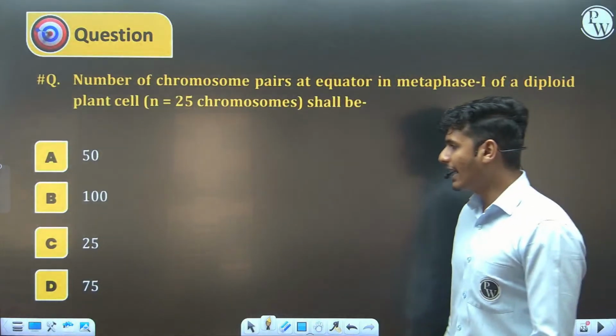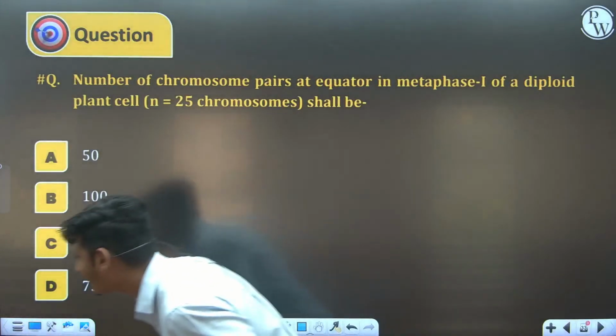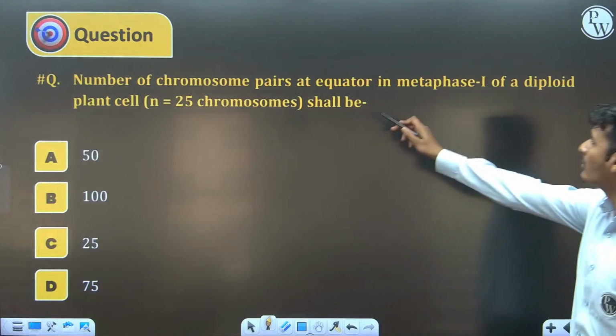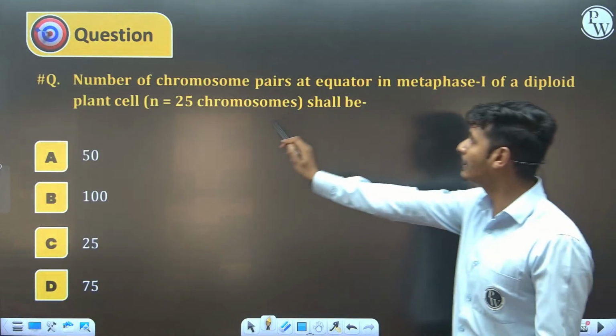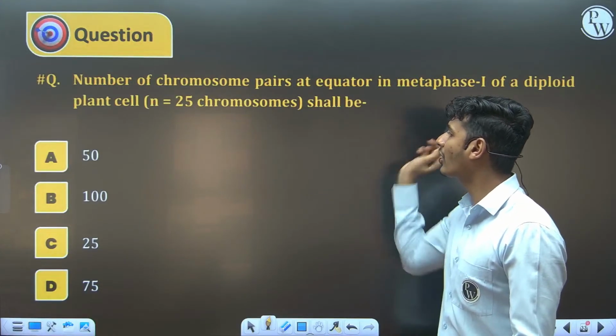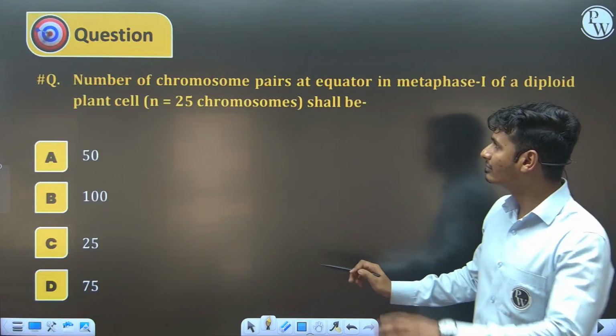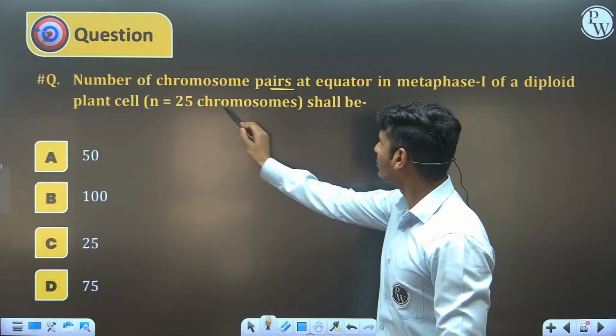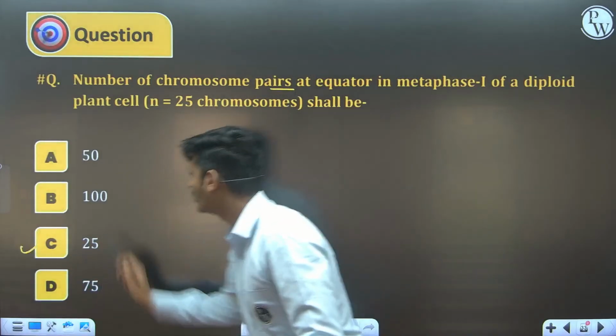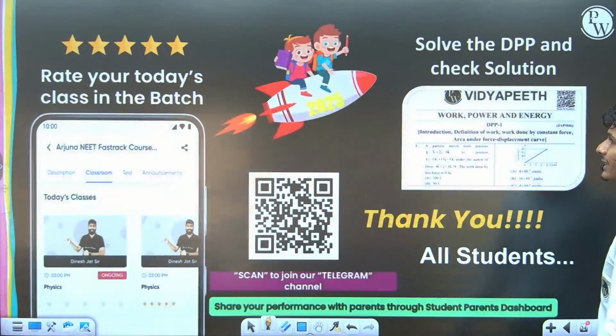Next question, and I think so the last question of today's session. Number of chromosome pairs at the equator in the metaphase of the diploid plant, n is equal to 25, shall be. Now the number of chromosomes is 50, but they are asking about the pair. So 25 chromosome pairs. 25 is the correct answer.